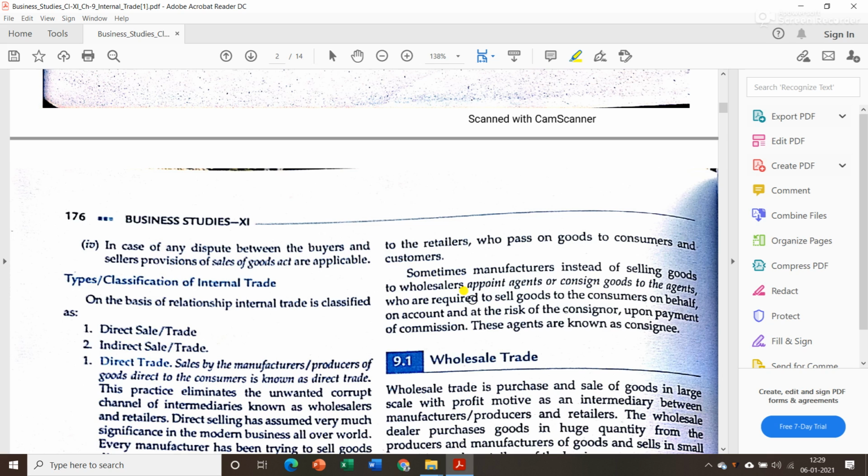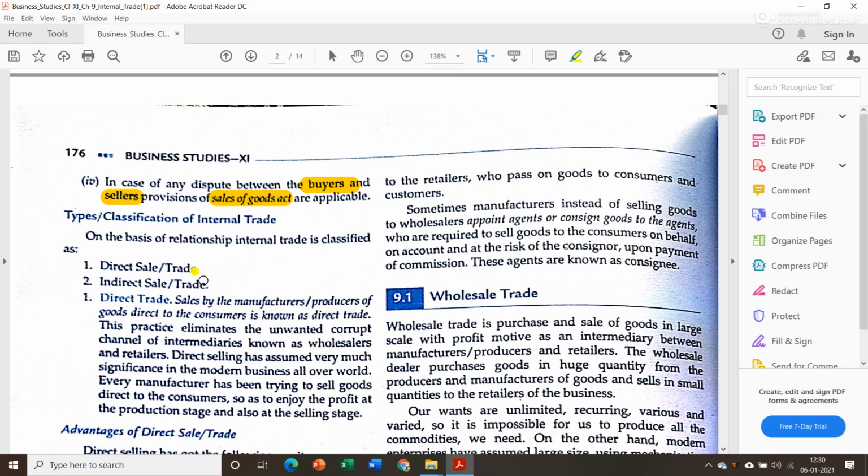Okay. Then the last characteristic is, in case of any dispute, means if there is any misunderstanding or miscommunication between the buyer and seller, at that time what they have to do is go according to the Sales of Goods Act. Now Sales of Goods Act is nothing but it contains all the rules and regulations which every buyer and seller should follow while trading goods and services.